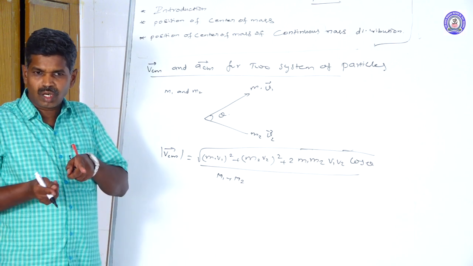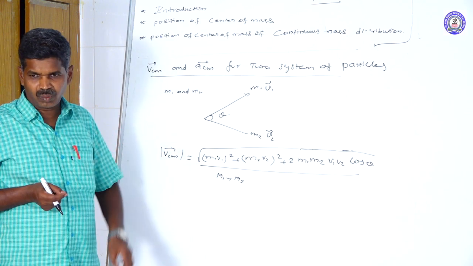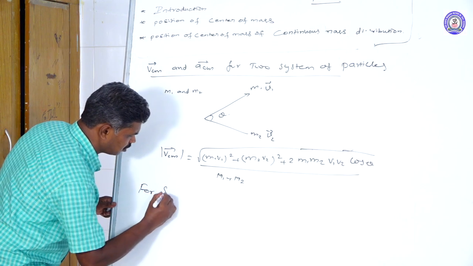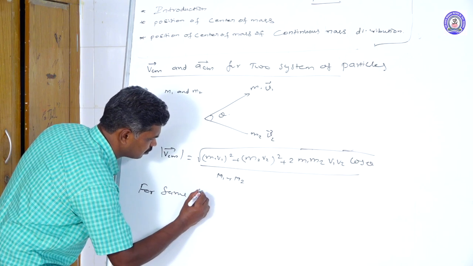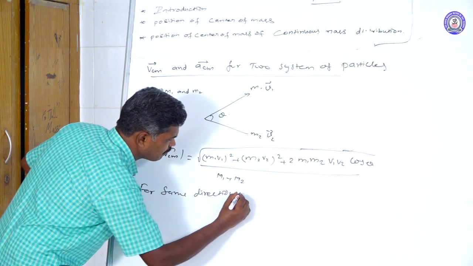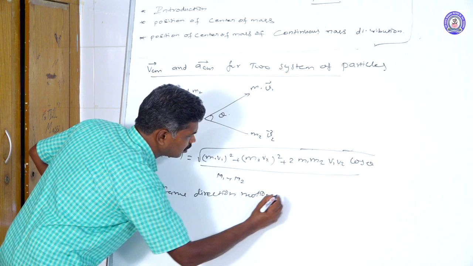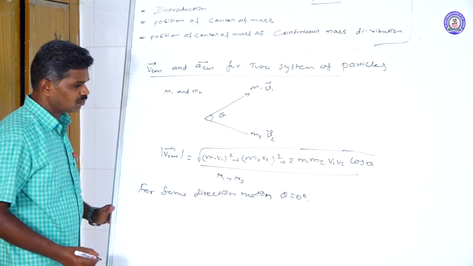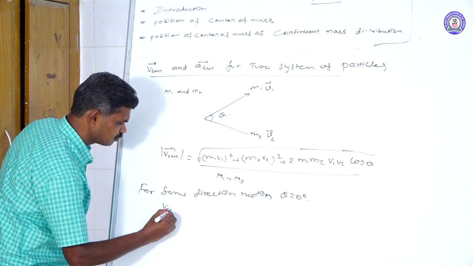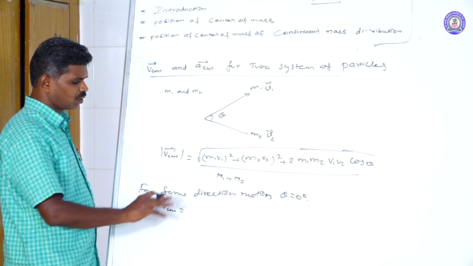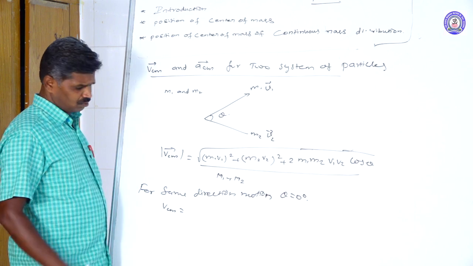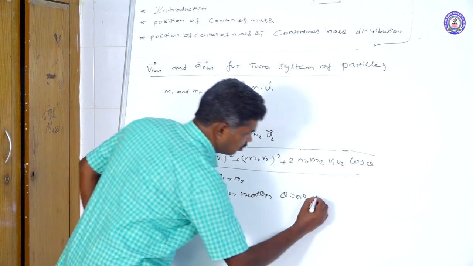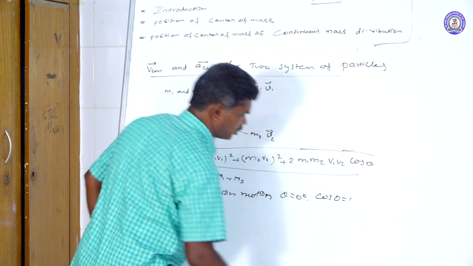Suppose the two are moving in the same direction. What angle may be taken? For the same direction of motion, theta is equal to 0. If theta is 0, we calculate the magnitude of VCM. Substituting theta equal to 0, cos 0 is equal to 1.